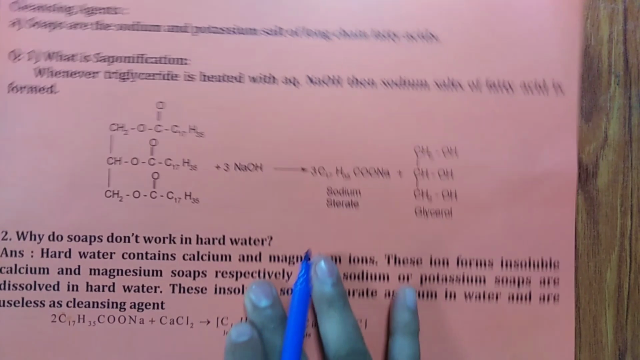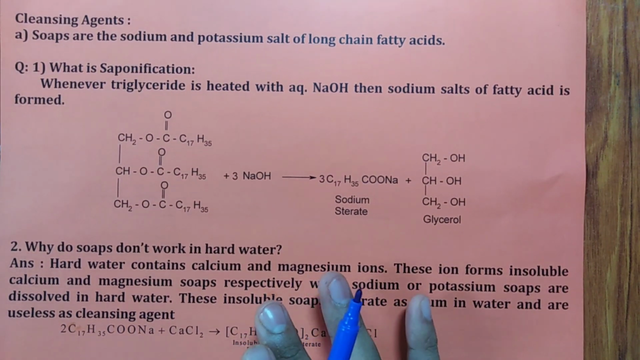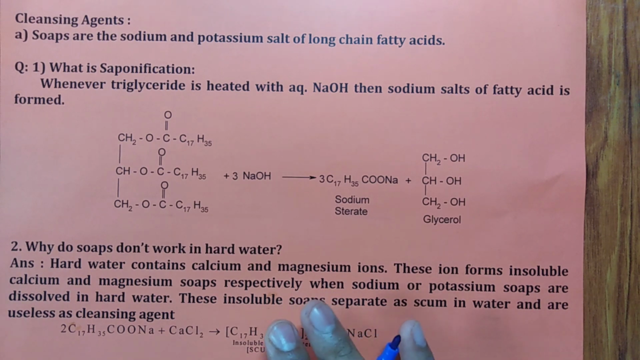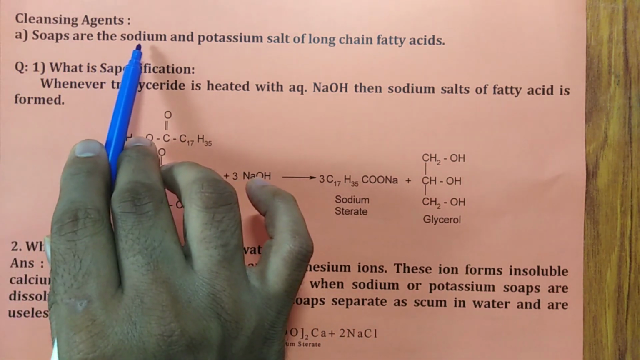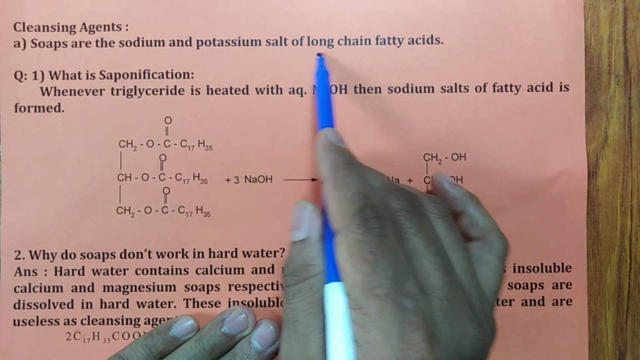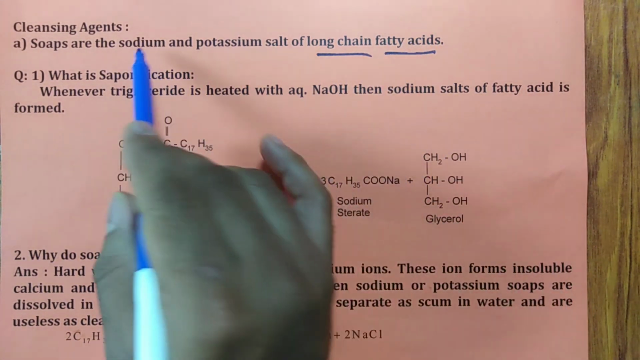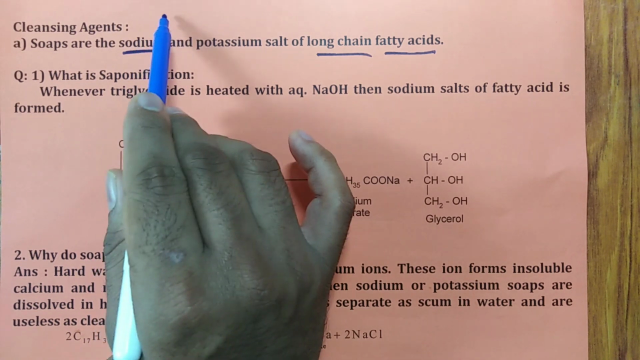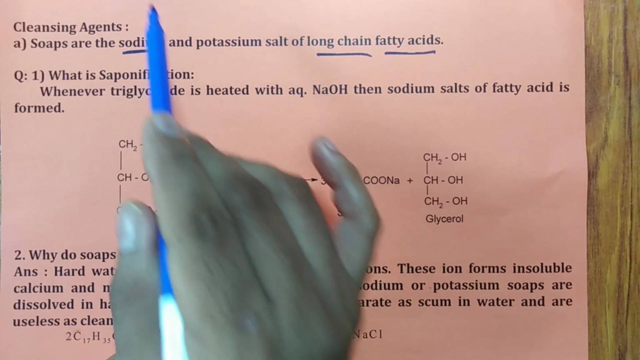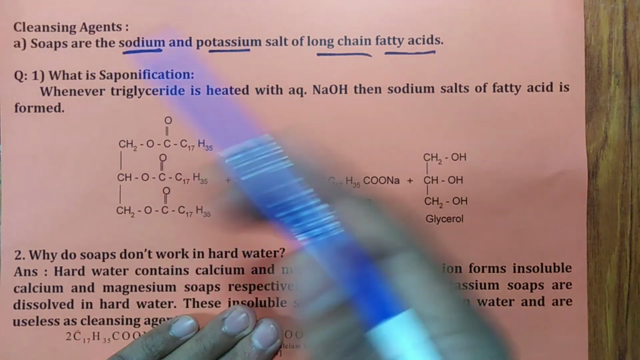Yes. Now, cleansing agents, you will see at the end. So cleansing agents. First we will discuss soap. Soaps are the sodium and potassium salts of long chain fatty acids, remember. Generally sodium salts are used in washing soaps, that may be for utensils or clothes. But potassium salt is used in bath soaps.